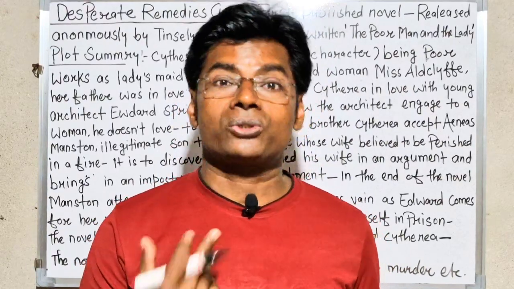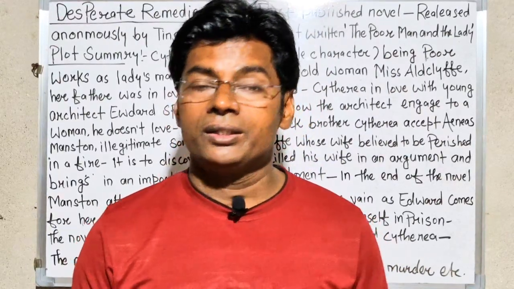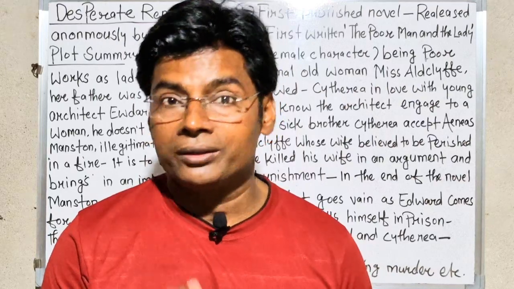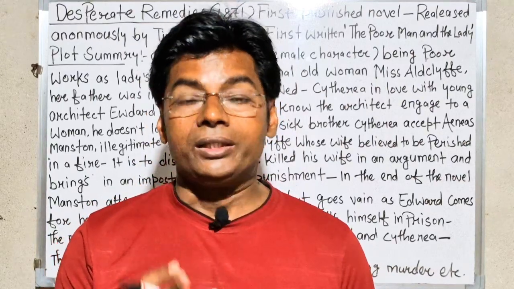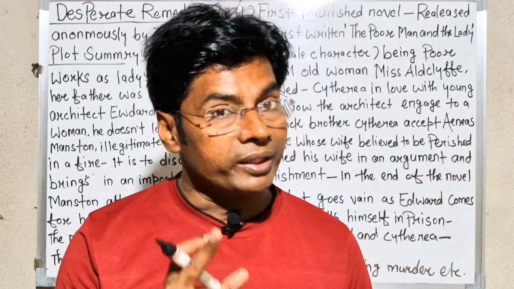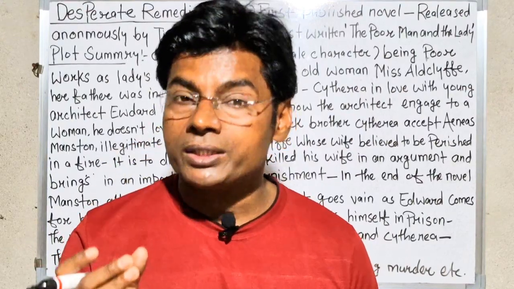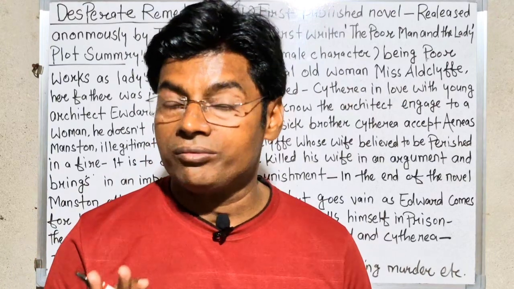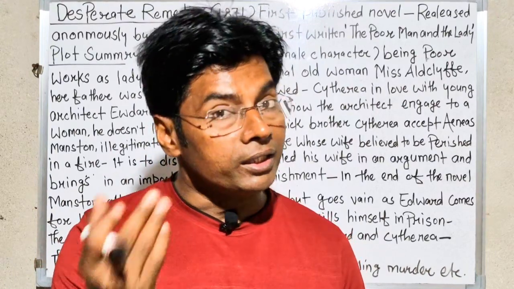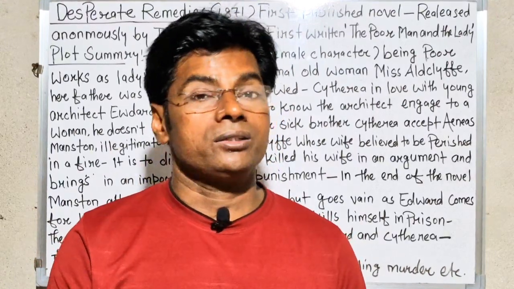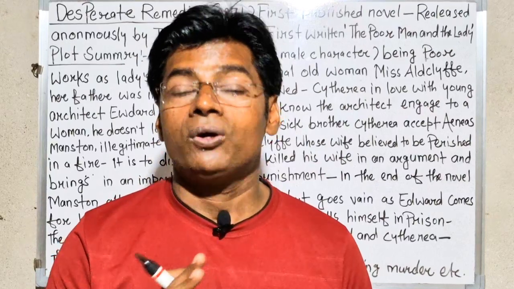But very soon Cytherea discovers that this young man, this young architect, is engaged to a woman he does not love or like.